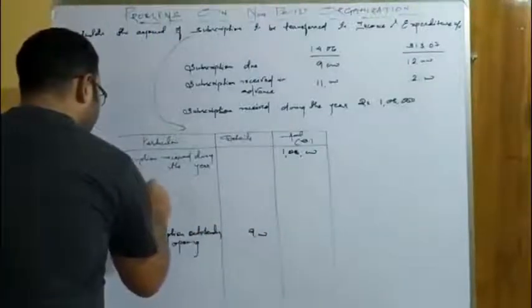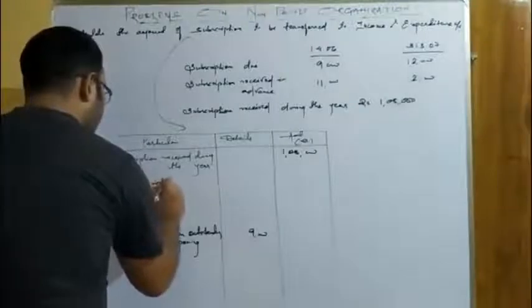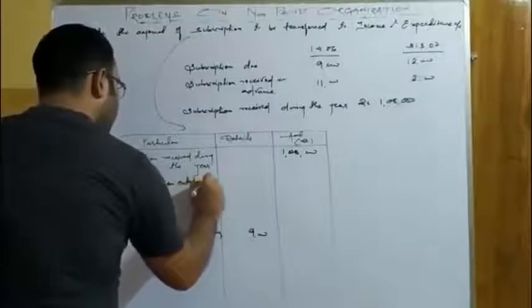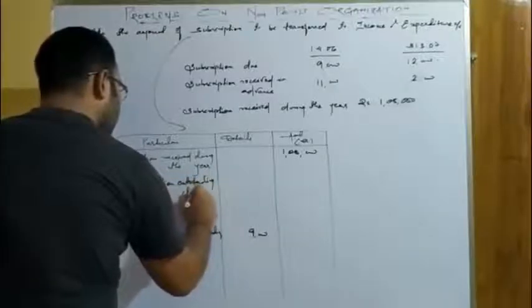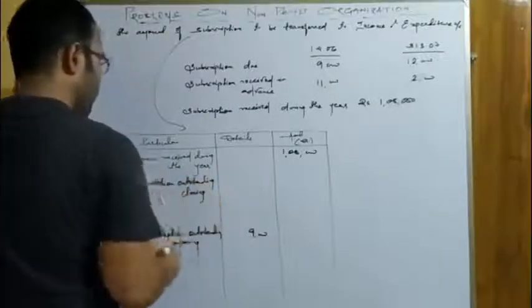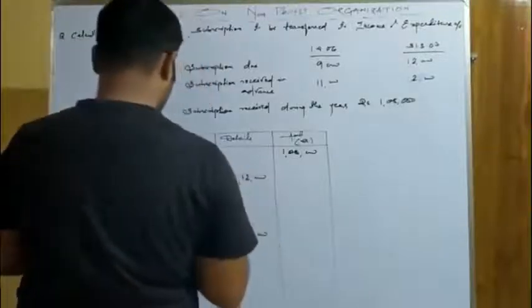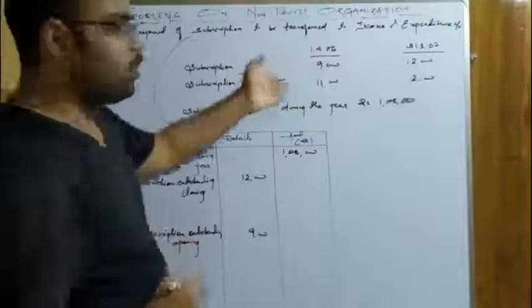Subscription outstanding closing. Okay, so closing outstanding is 12,000. Next, and I hope you understood.